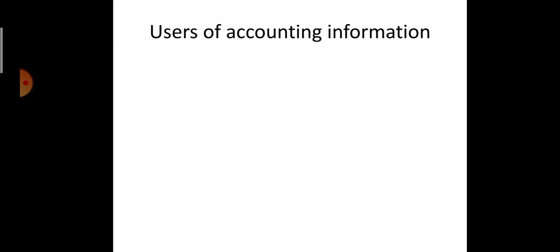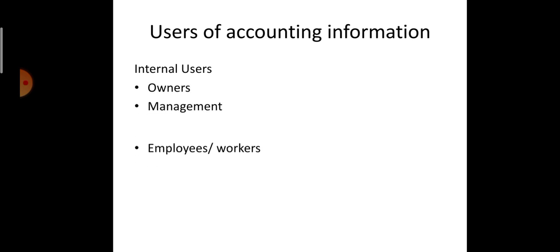Now users of accounting information: who are going to use the accounting books of the firm? It can be divided into two categories: internal users and external users. Now who may be the internal users? First, obviously, the owners of the business. Second, the managers or management, and then the workers. These are the internal users of accounting information.